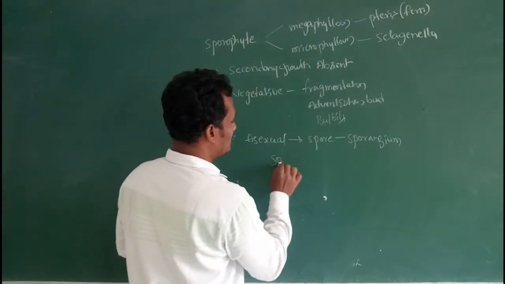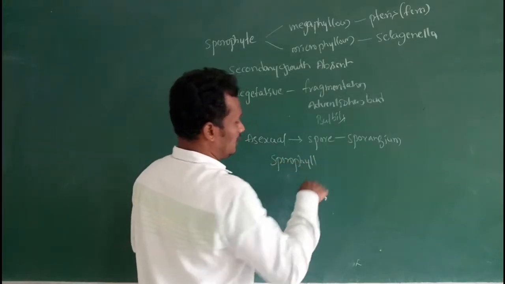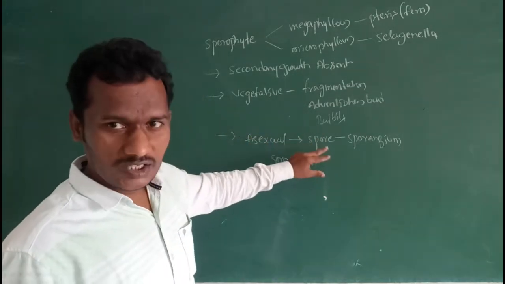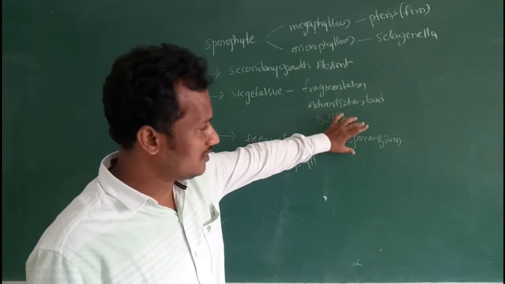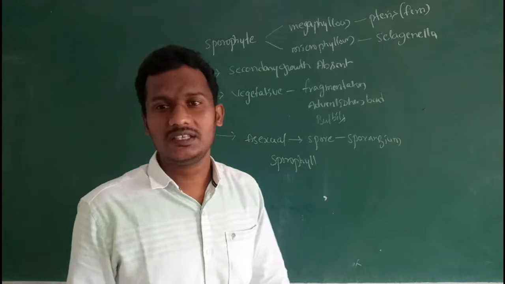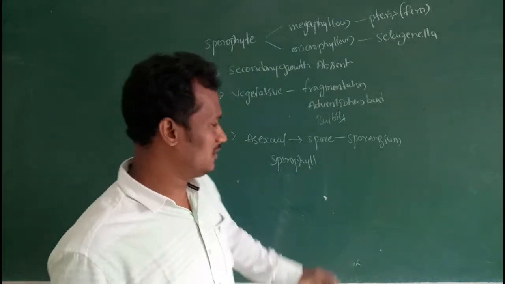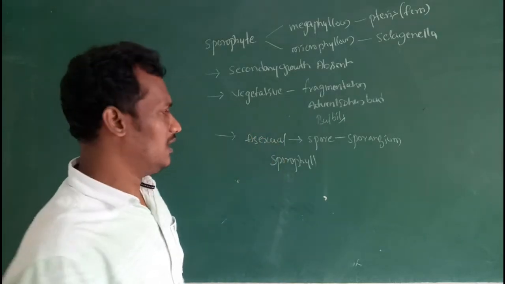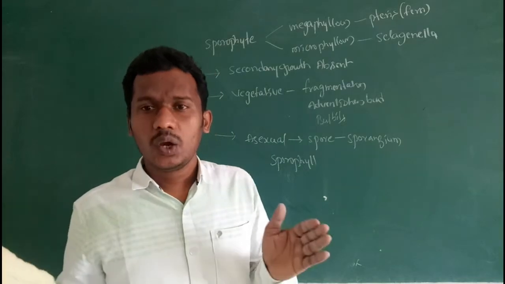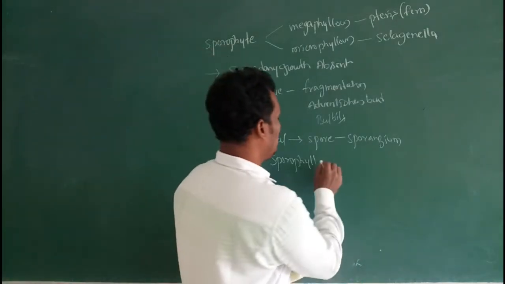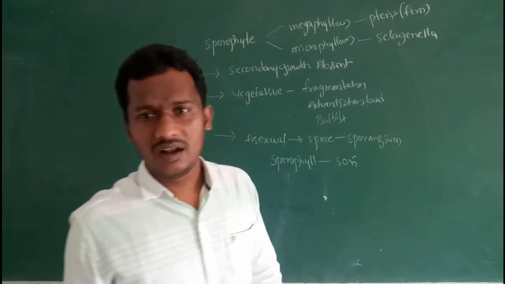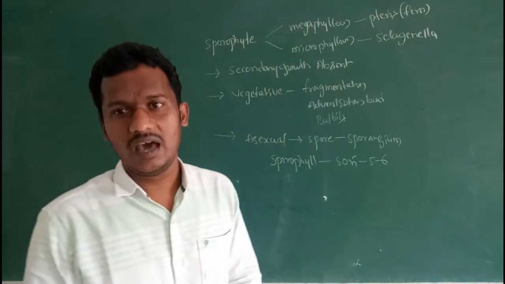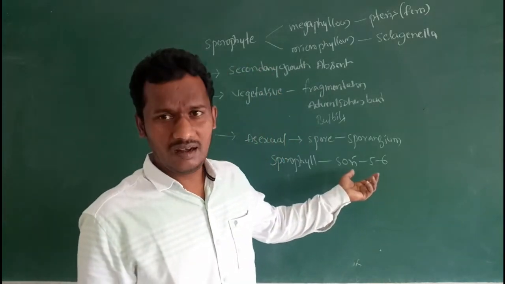These leaves are known as sporophylls. So in pteridophytes, because of this, the leaves are known as sporophylls. These sporangia group together to form one structure, known as a sorus. Each sorus may contain 2 to 6 sporangia.